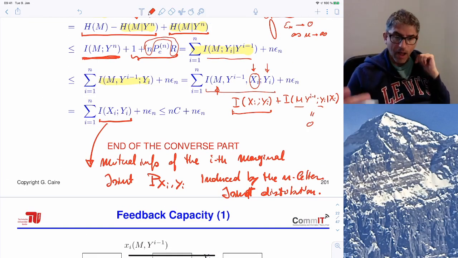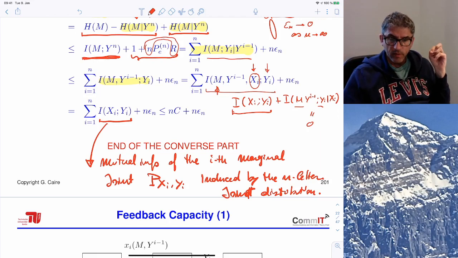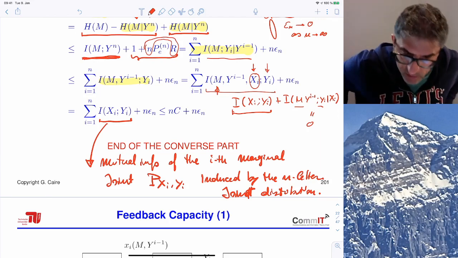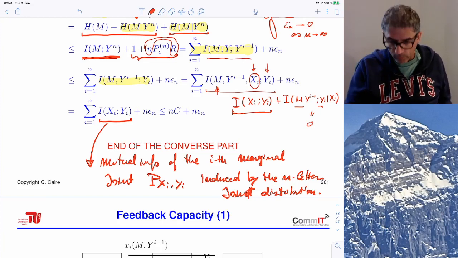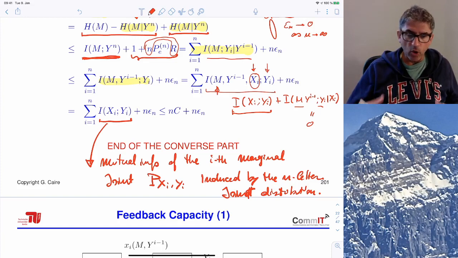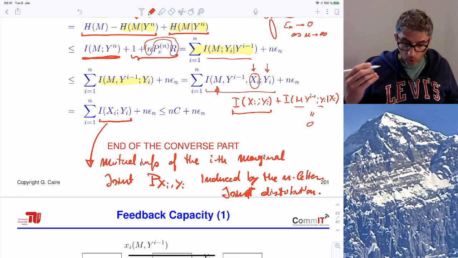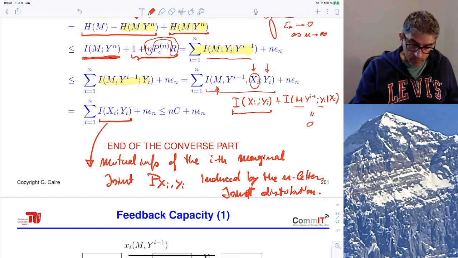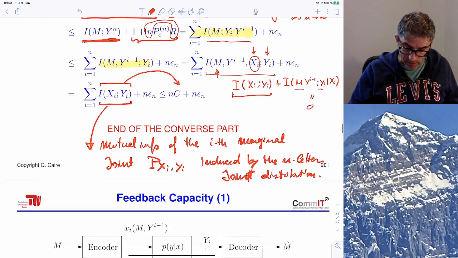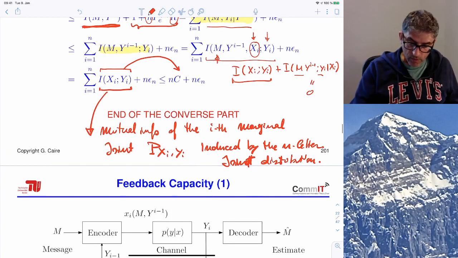We don't really know how xi is distributed. Why? Because it depends on the codebook, and here we are given a deterministic codebook, so we don't know. We cannot make assumptions. It's not like uniform or whatever. We cannot optimize. But what we know is that each of these terms, for whatever joint distribution, is upper bounded by C, because C is the maximum.